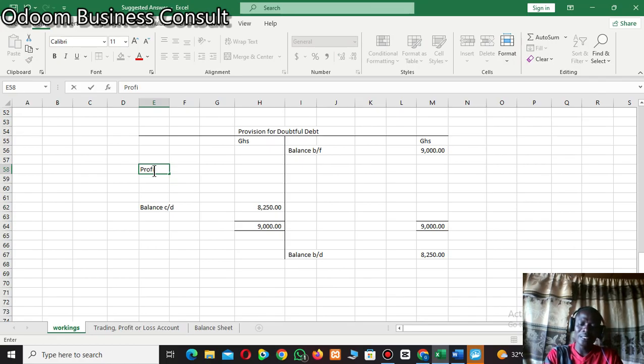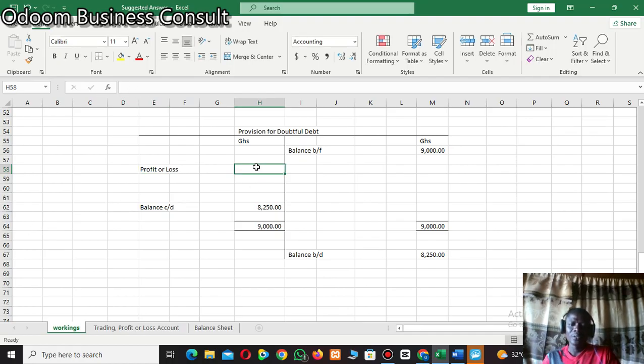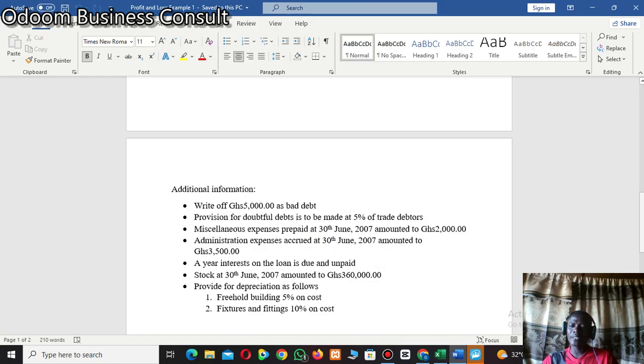You see, this one is different from the first example that I showed you. So what will be the difference? 9,000, punch it on the calculator, minus 8,250, you are getting 750 cedis as provision for doubtful debt to be taken to the profit or loss account. So this is how we will present the provision for doubtful debt for this information, or for this question.